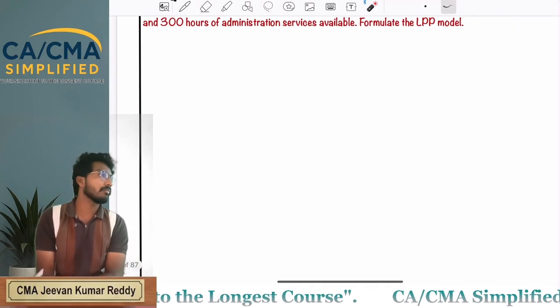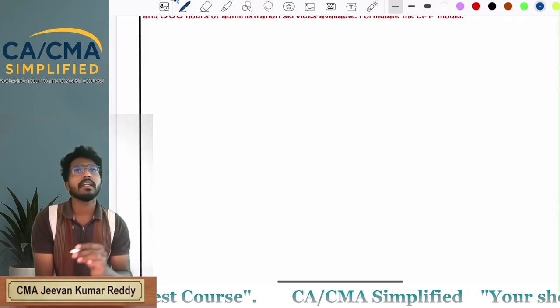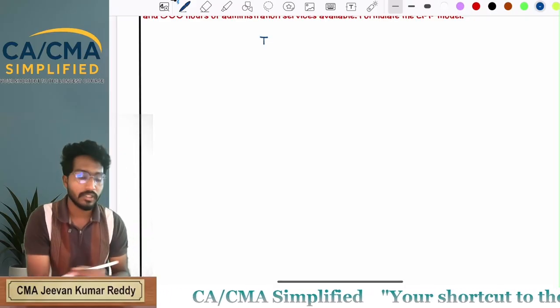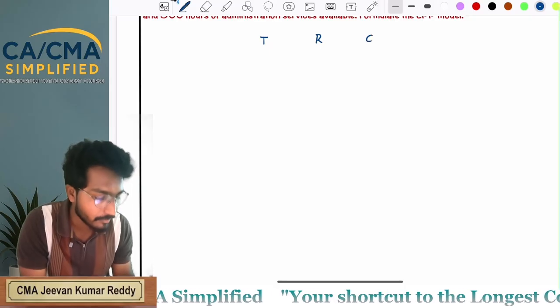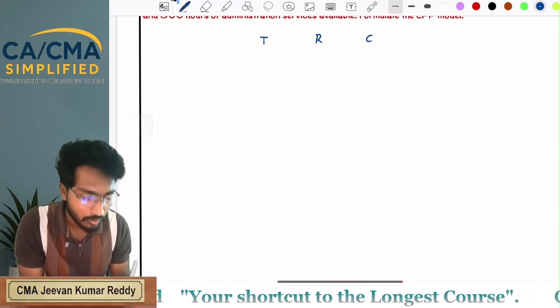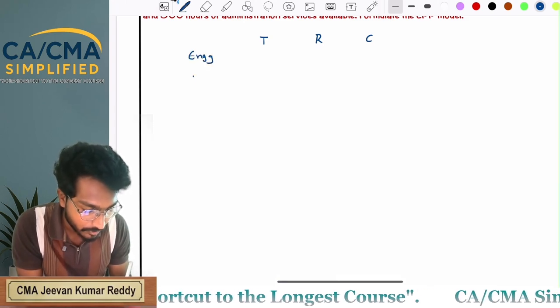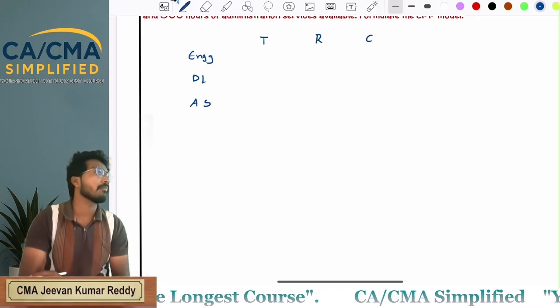First, what we need to do is draw one table. Transistors T, resistors R, carbon tubes C. Now, what are the constraints we have? First one is engineering. Next, direct labor. Next, administration service.